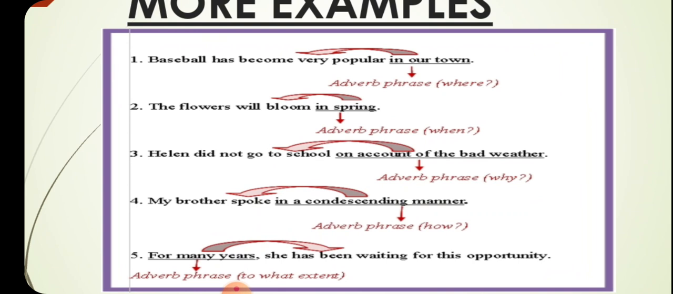My brother spoke in a condescending manner. It is an adverb phrase. How did he speak? For many years she has been waiting for this opportunity. Now here, for many years is answering to what extent.